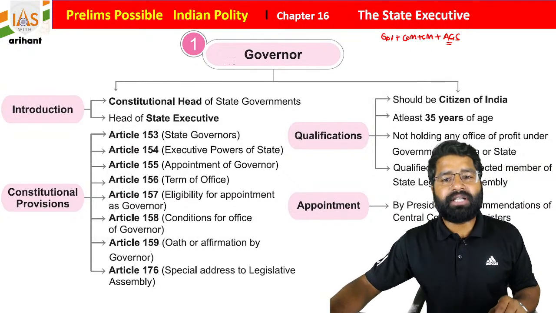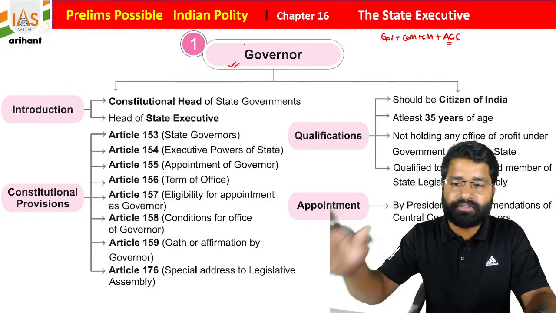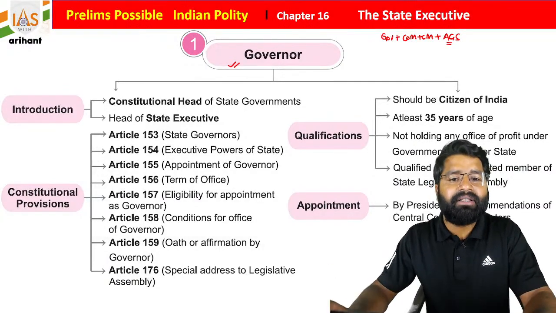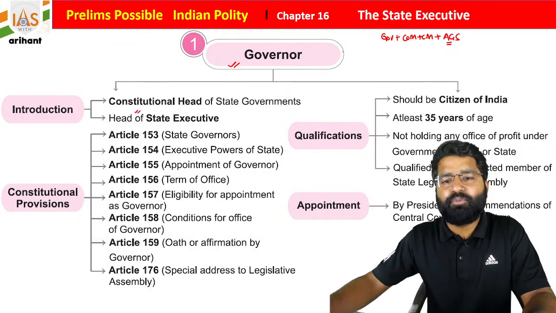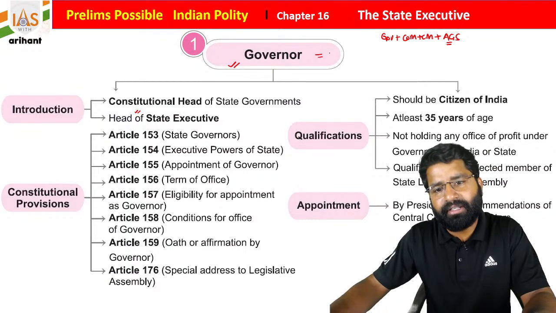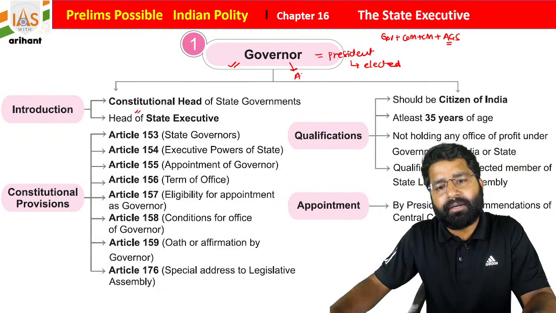So we will start with the governor of the state, students. We already discussed this mind map, but once again I will give a quick outline. As I told you, the governor's position is just like the president's, but there is a condition. The president is elected, the governor is appointed.